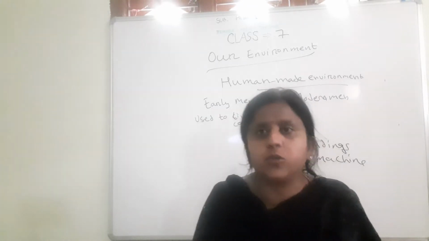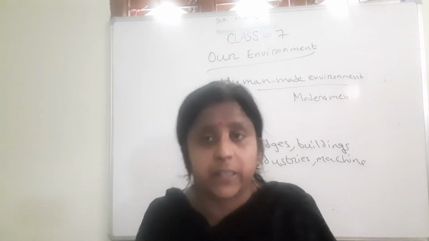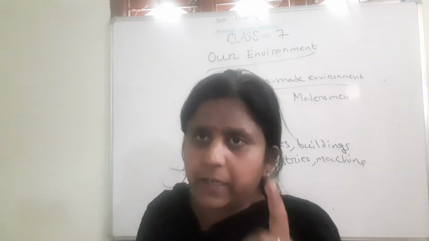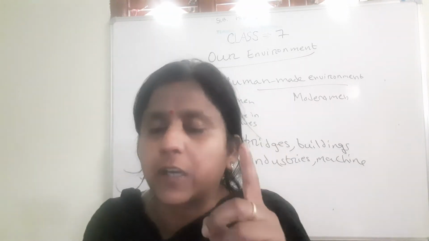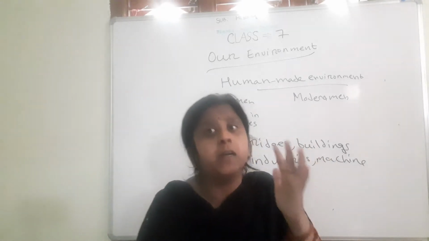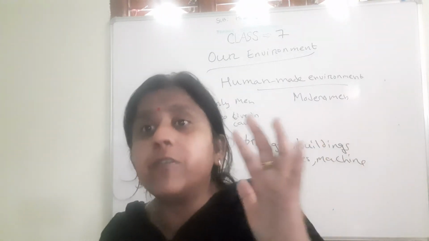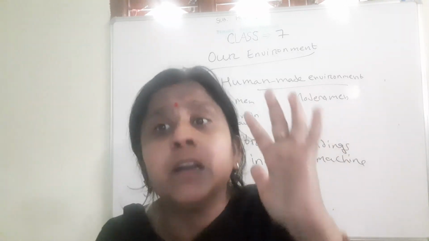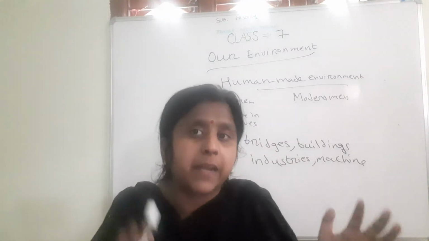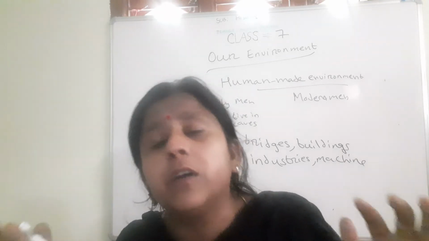Children, I am going to tell you the summary of the chapter now. From this, the chapter is finished. We are going to see the summary. Before starting the chapter, I will tell you two important points. On 5th June, we celebrate Environment Day. No doubt, we all know it. Environment comes from the French word envoyer, which means our surroundings, neighborhood. Environment means people, places, animals, things, all the things in our surroundings.